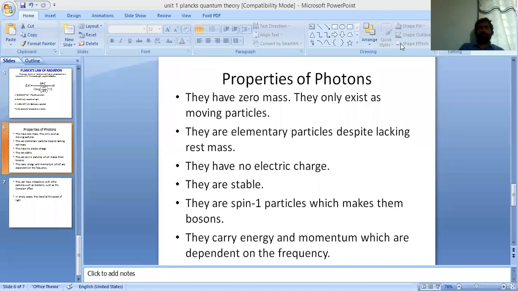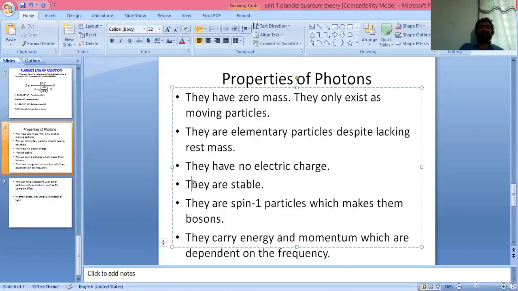Let us discuss some properties of photons. The first property is they have zero mass. They only exist as moving particles. The second property is they are elementary particles despite lacking rest mass, which means they are elementary particles like electrons, protons, but they have no rest mass. The third property is they have no electric charge, which means electrically neutral. So they don't have either positive charge or negative charge. The next property is they are stable. The next property is they are spin-one particles, which makes these photons fall under bosons.